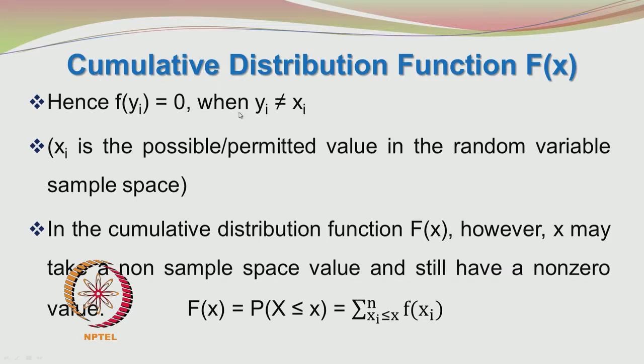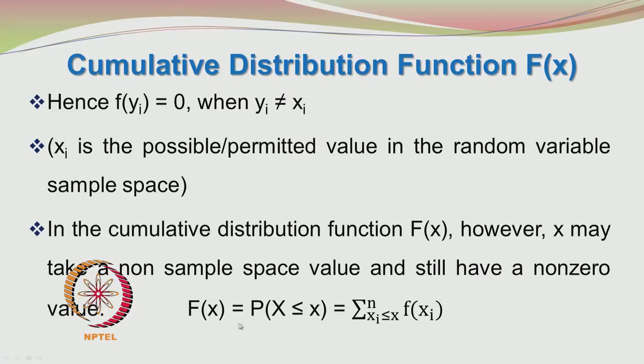Okay. But when you do the cumulative distribution function, this x value need not be xi all the time. It may even be a value between two xi values, between two permitted xi values.